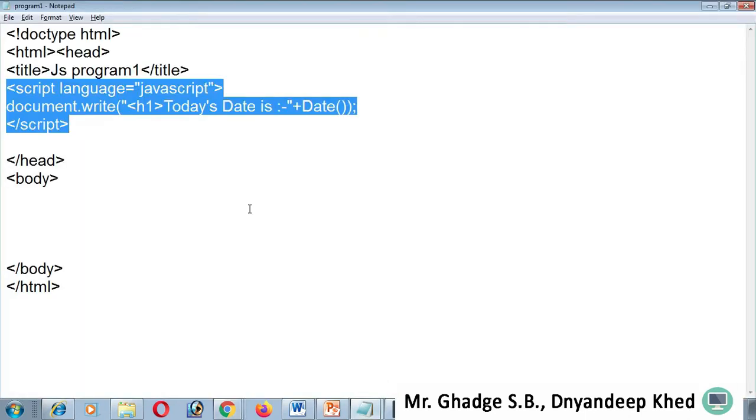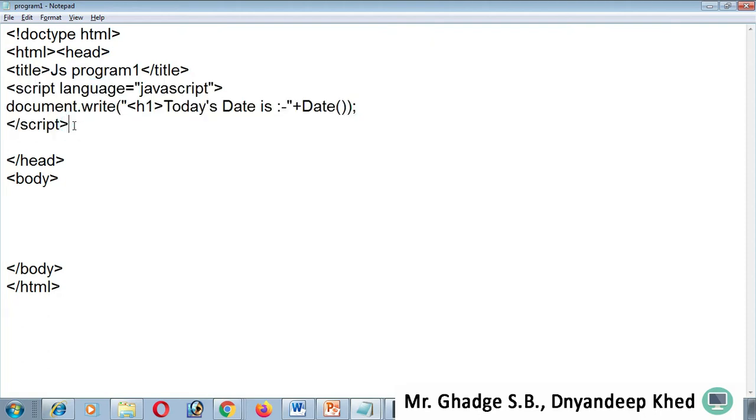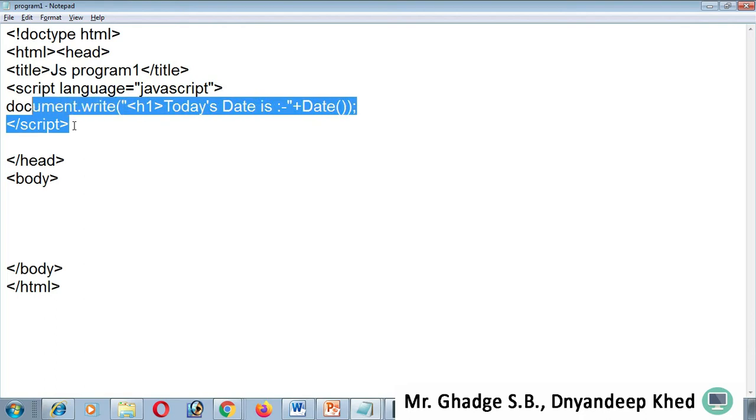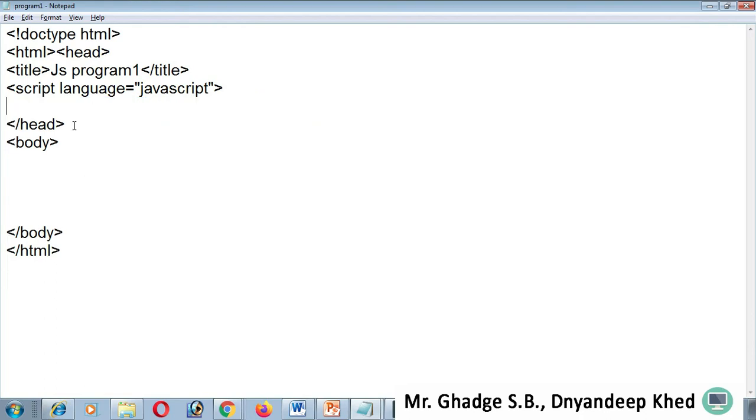Now I'm going to add such a statement externally with the help of the script tag. Just a minute. Let me cut this statement. And I just want to call it externally. See, using the src attribute, script src, and I have to give a specific name.